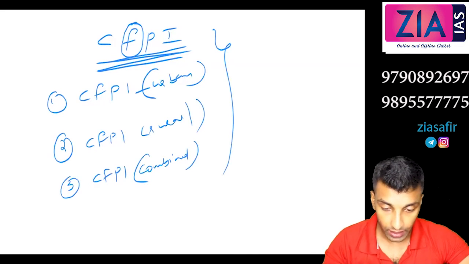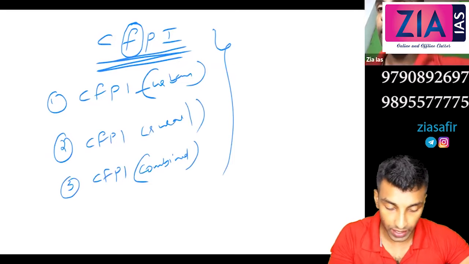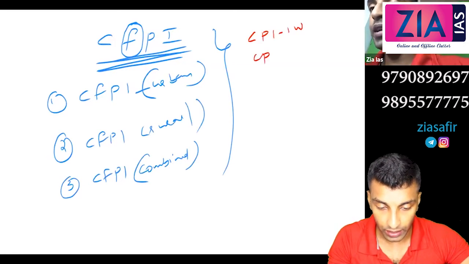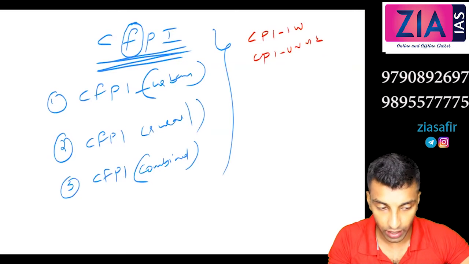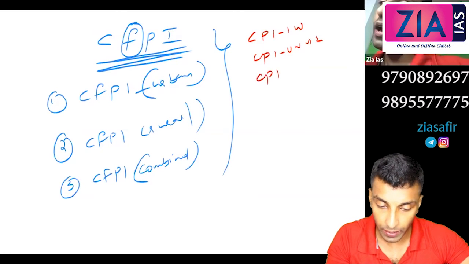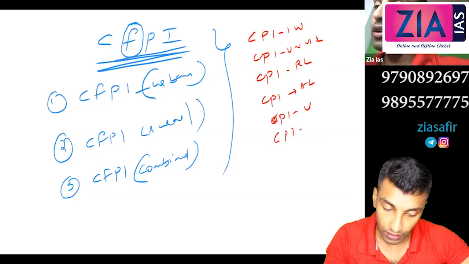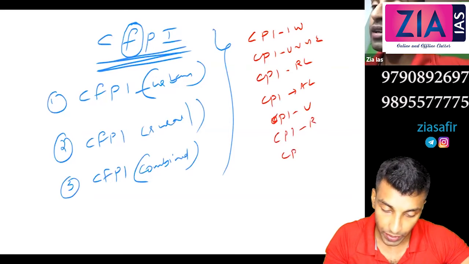Ten, sir. Ten. So we started off with CPI IW, then CPI UNME, then CPI RL, then CPI AL, and then we discussed CPI urban, CPI rural, and CPI combined, and then these three.